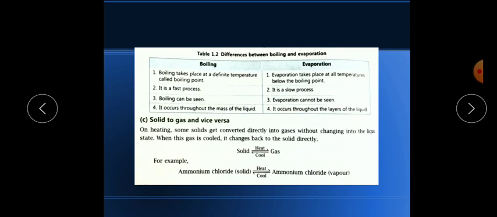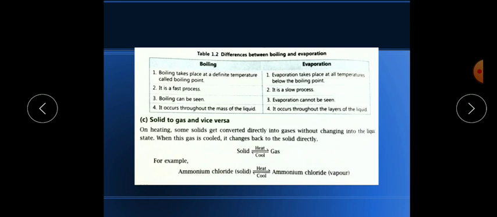For example, the first time the rate of evaporation, or conversion of the liquid into gaseous state, is very high, but the second time it is very less. So it is going on in layers, whereas in boiling a high amount of the mass is converted from liquid into vapor.